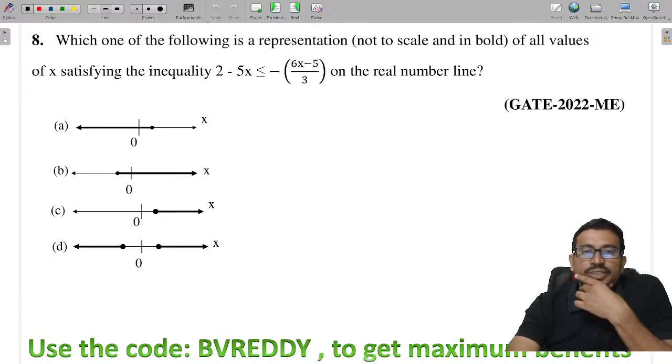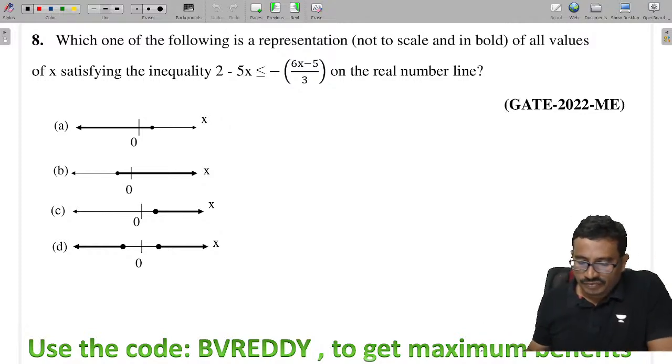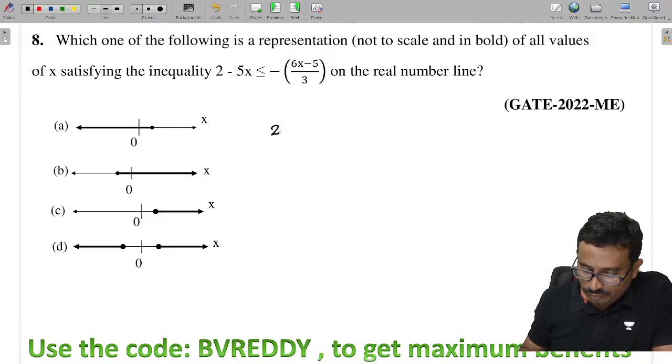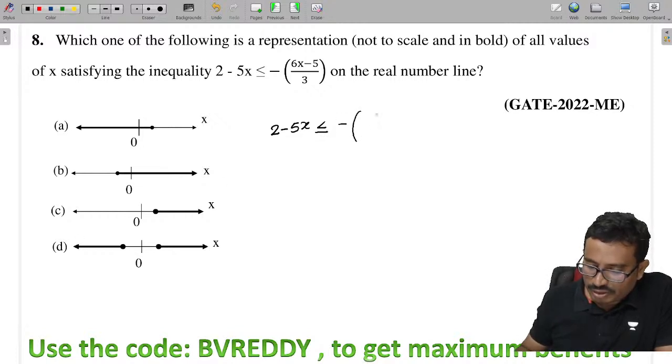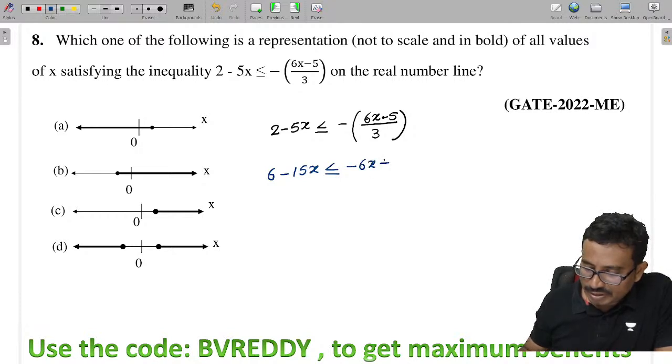Next. Which of the following is a representation of all the values of x satisfying the inequality? They have given the relation: 2 minus 5x is less than or equal to minus of (6x minus 5) by 3. Tell me what I'll get now. 6 minus 15x is less than or equal to minus 6x plus 5.